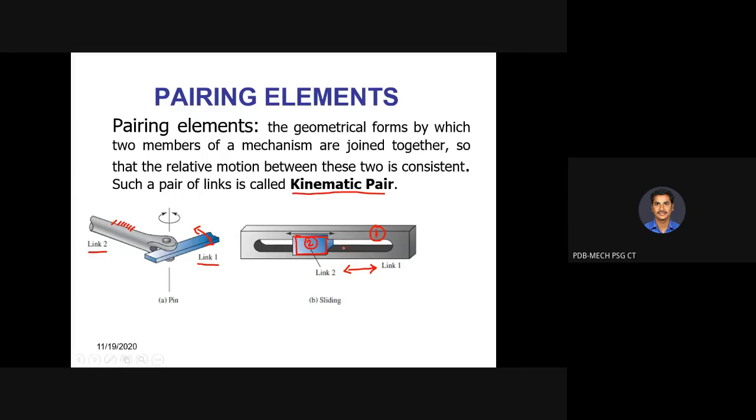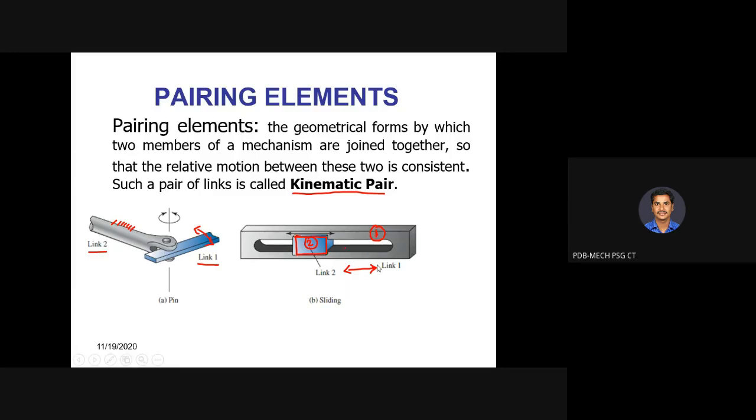You can ask whether it is a binary link or ternary link. We don't know, because in the linkage we have two motion transfer points, whereas here we cannot explicitly say whether it is a binary joint or ternary joint, etc. But it is a link and another link. We are having relative motion between these two links, so then it is said to be a kinematic pair.